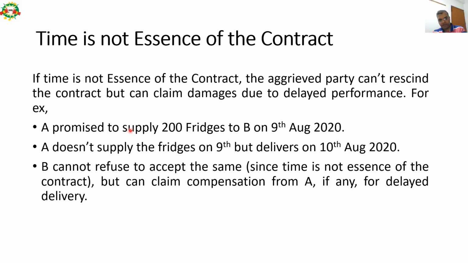So there is a delay of 1 day. B cannot refuse to accept the same because here time is not the essence of the contract, but can claim compensation from A, if any, for delayed delivery. So since the fridges have been delayed by 1 day, Mr. B can sue Mr. A to seek compensation for the delay.